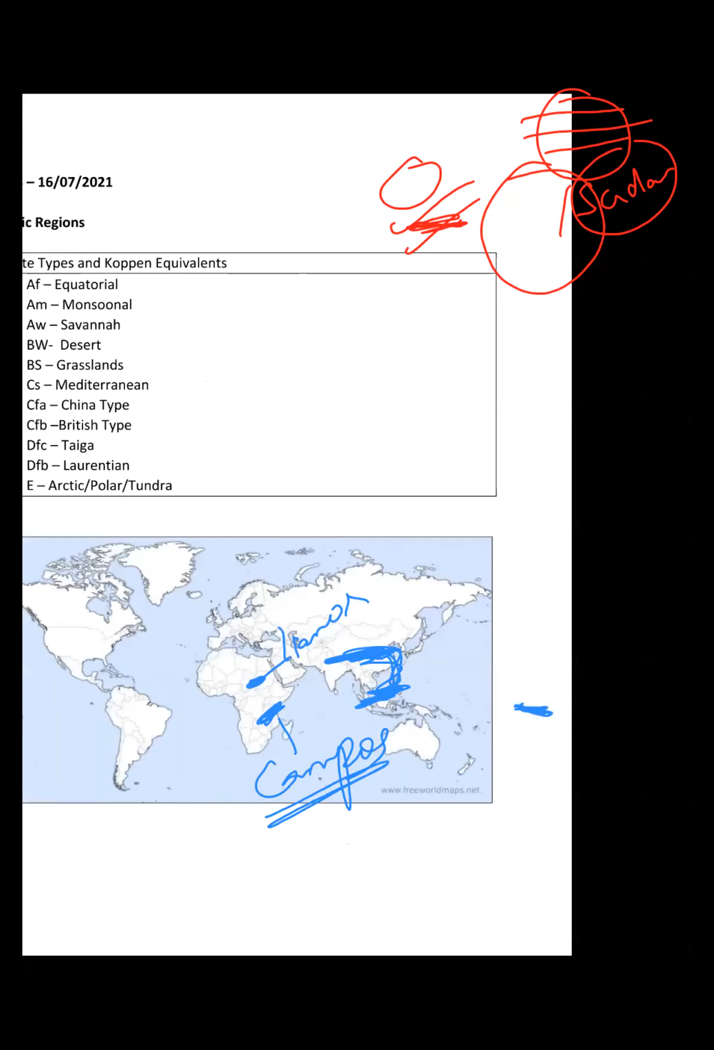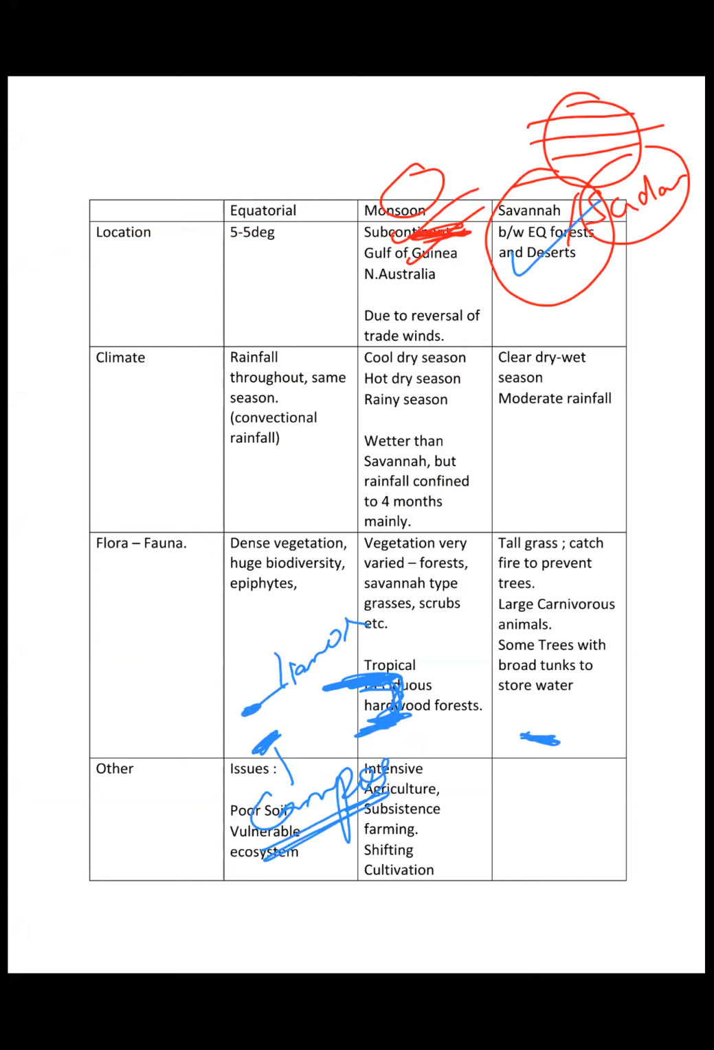So it is between the equatorial forest and deserts, with a dry and wet season, moderate rainfall, dry winters, and wet summers, right?